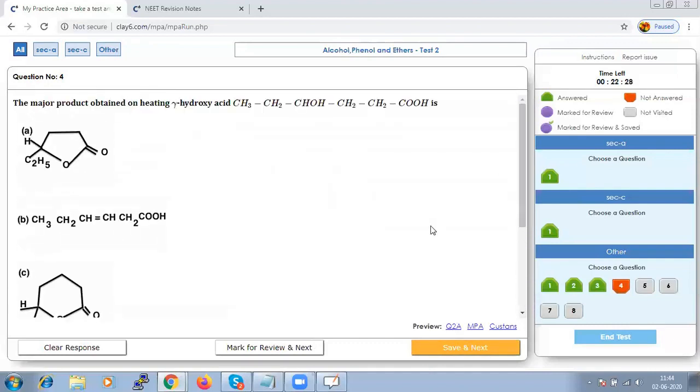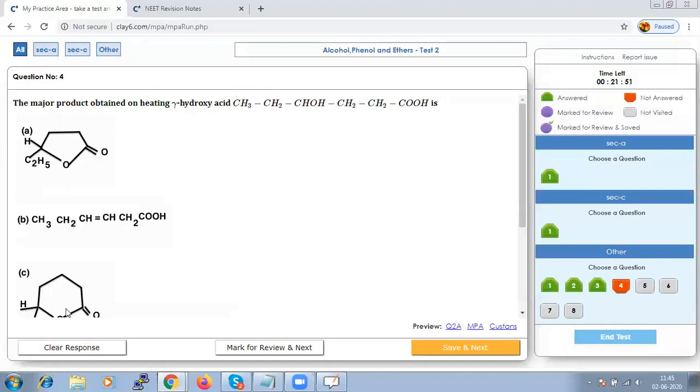What is the major product obtained on heating a hydroxy acid? We have to find out the major product. We should remember that alpha and gamma hydroxy acids will give you 5 and 6 membered ring compounds, which are more stable. A hydroxy acid above that will give you a linear polymeric ester.